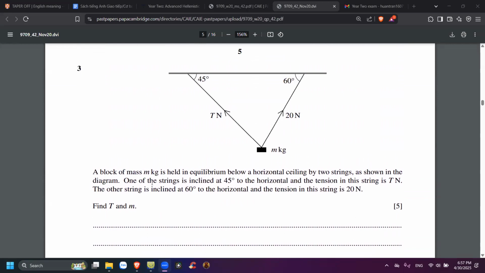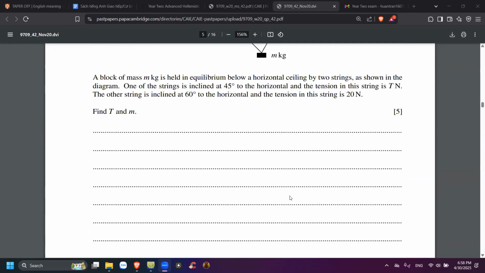Okay, a block of m kilograms is held in equilibrium below a horizontal ceiling by two strings like this. This one is at 45 degrees with tension T Newton. This one is at 60 degrees and tension is 20 Newton. You have to find T and M. 5 marks. I think you know what to do with this one. Just simultaneous equations and stuff, but it's 5 marks, okay?